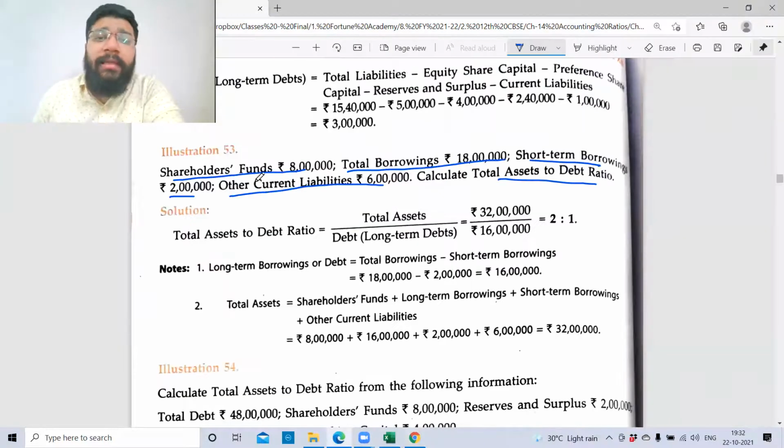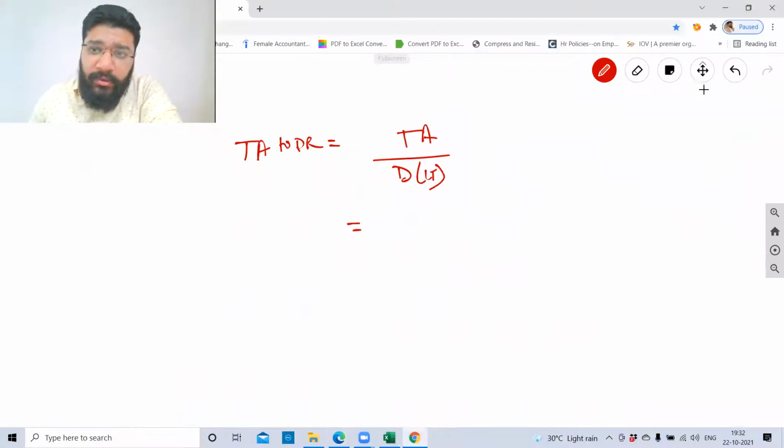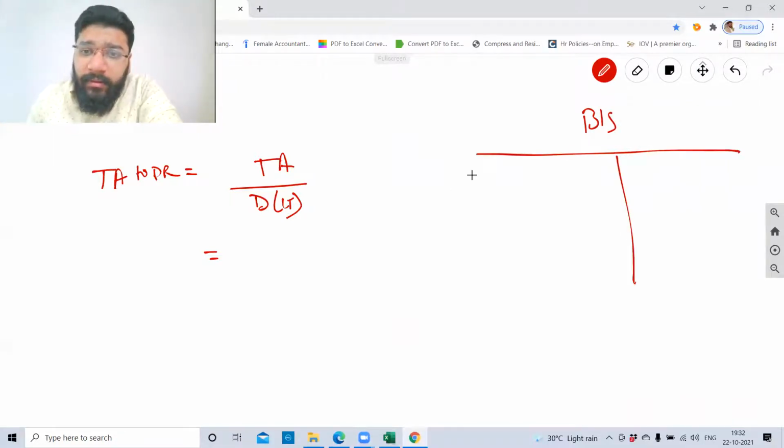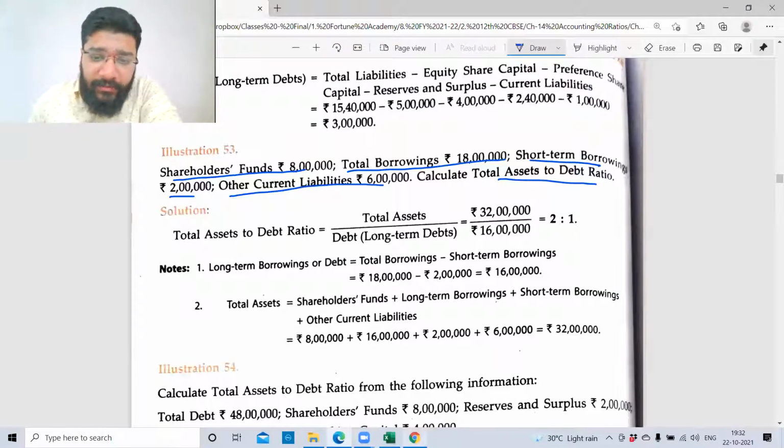Now guys, total asset. So what is given? Shareholders' funds is given. So what I'll do is, I'll prepare the balance sheet, a rough balance sheet. The shareholders' funds is how much? 8 lakh rupees.